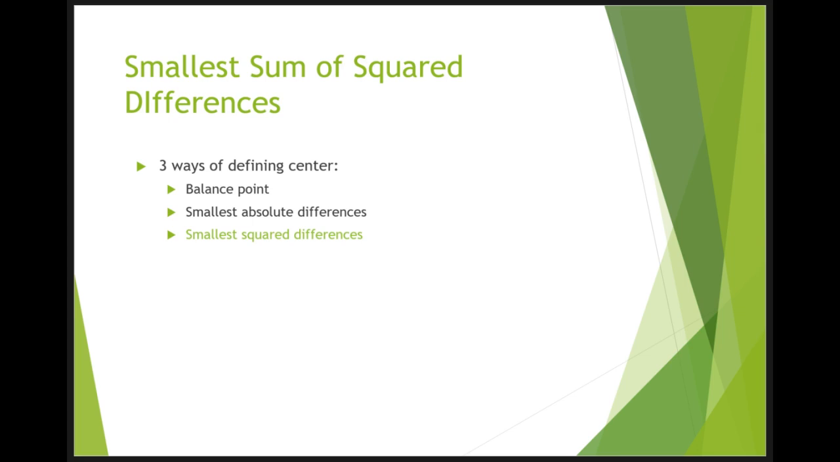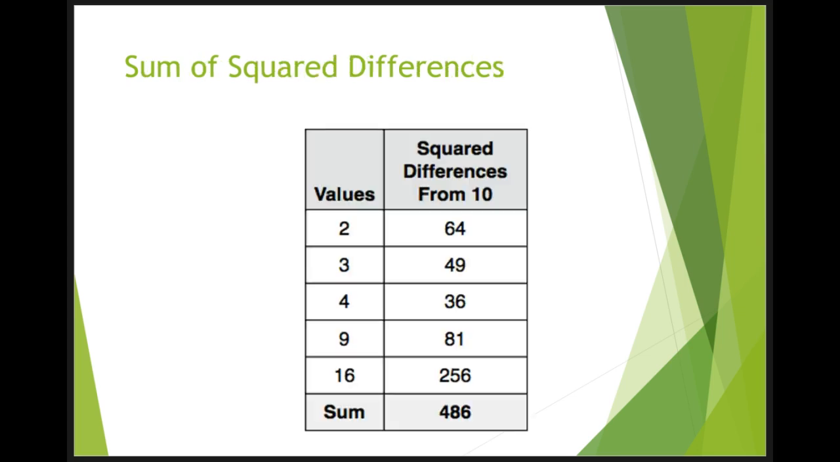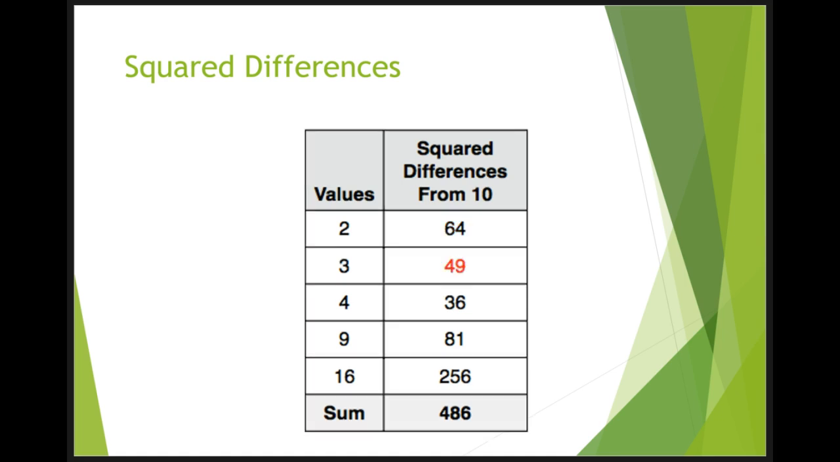We'll now discuss one more way to define the center of a distribution. It's based on the concept of the sum of squared differences. Again, let's consider the distribution of the 5 numbers 2, 3, 4, 9, and 16. This table shows the sum of the squared differences of these numbers from the number 10. So the first row in the table shows that the squared value of the difference between 2 and 10 is 8 squared, which equals 64. The second row shows that the squared difference between 3 and 10 is 49, and so forth.